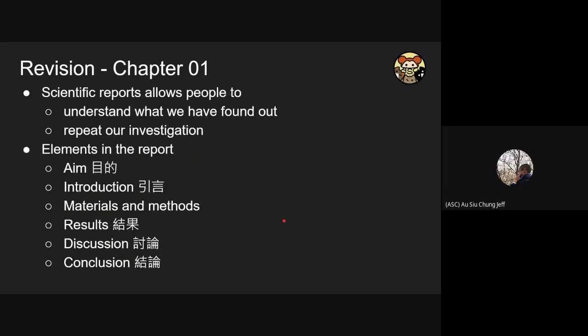And then for scientific reports in biology, we will still invite our students to have an understanding of the whole procedure. We would like to write a report so that people know what we are doing and also others can repeat our investigations. So here are the common elements in the report: aims, introduction, materials and methods, results, discussion, and conclusion. These 6 parts you should bear in mind because later on in your SBA exam, you're going to use this framework in order to write a good report.